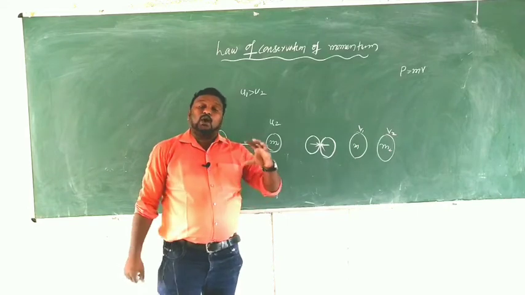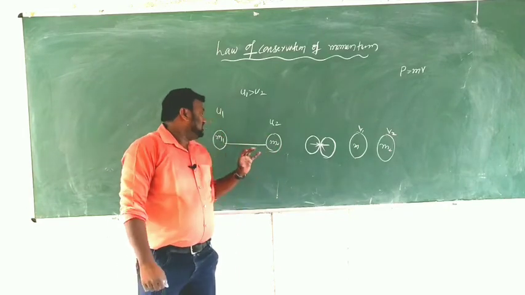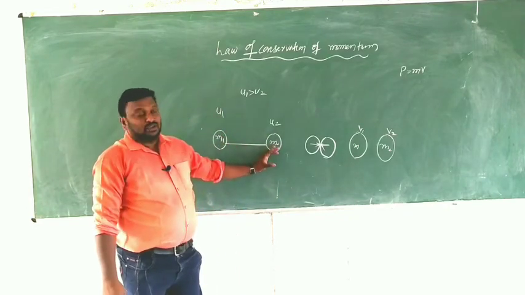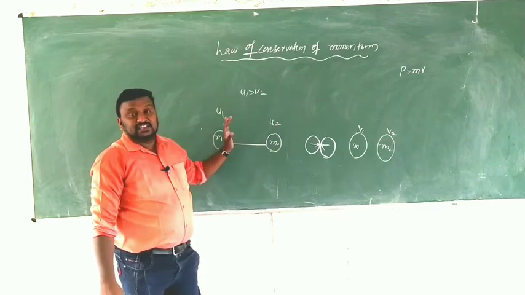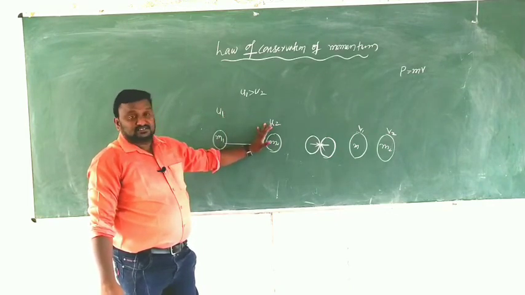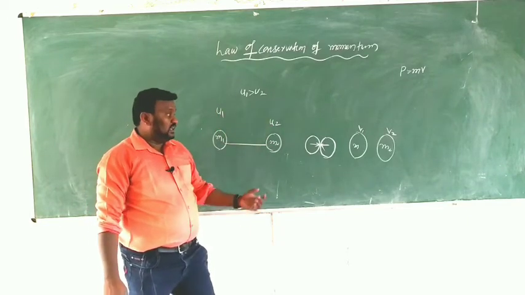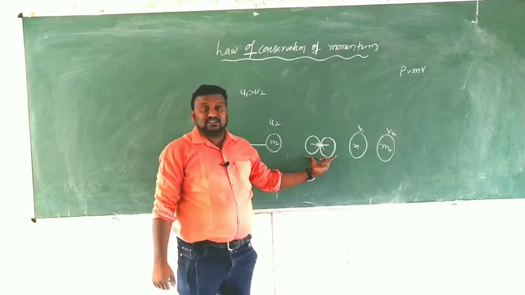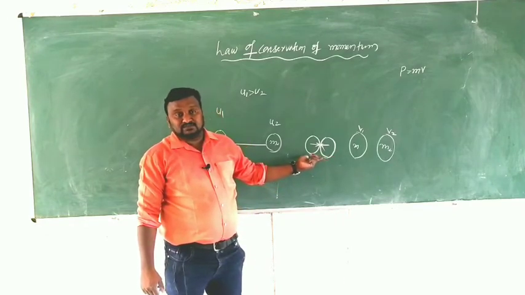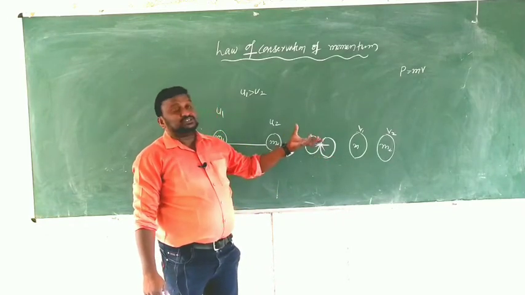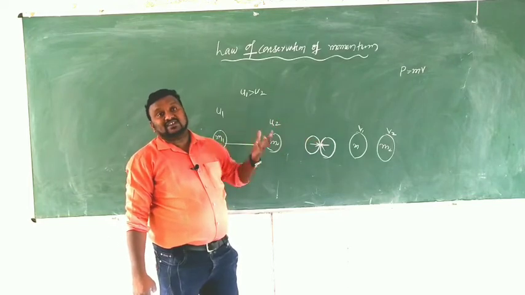Clear? Two objects are there, they have masses m1 and m2. Initially they are moving with speeds u1 and u2, and they are participating in a collision. During the collision, one applies force on the other.